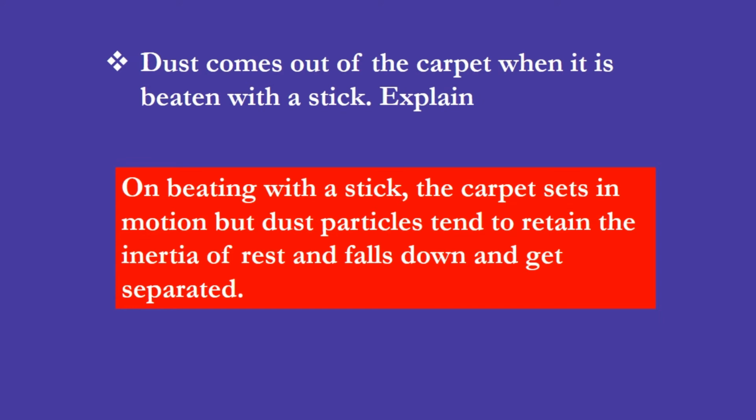Dust comes out of the carpet when it is beaten with a stick. Explain. This is also due to inertia. On beating with a stick, the carpet sets in motion, but dust particles tend to remain in the state of inertia of rest and fall down and get separated.